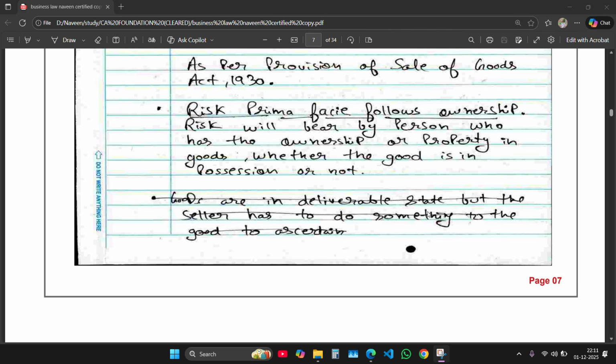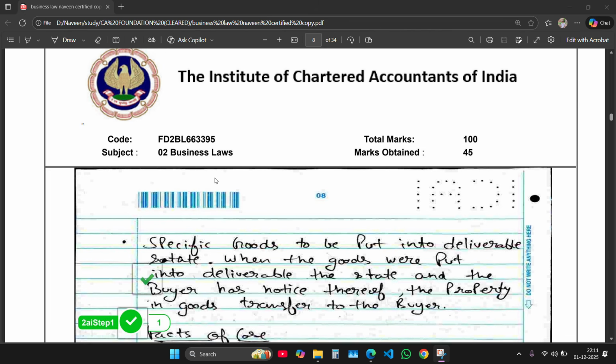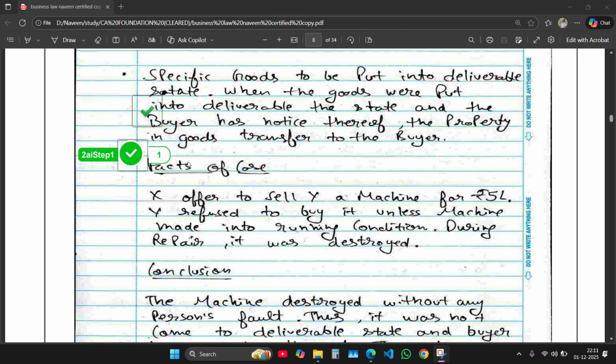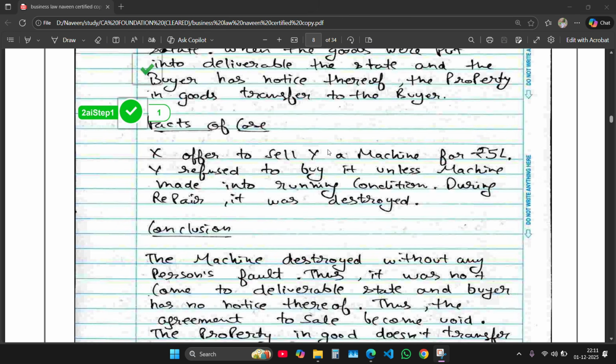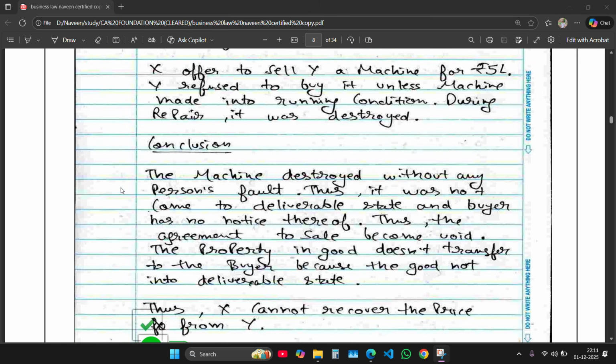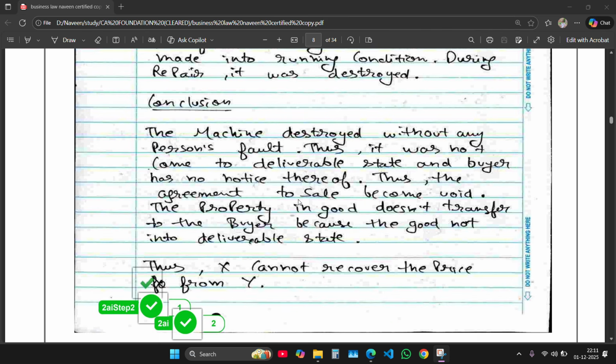I also did something wrong, but then I remembered that this was wrong, so I cut it, and I cut it very nicely. Not too many scratches, only a simple line, so the checker will not get irritated by your answer sheet. Then I wrote the question, then the facts of the case, and then I concluded what should be done, that is, X cannot recover the price from Y.